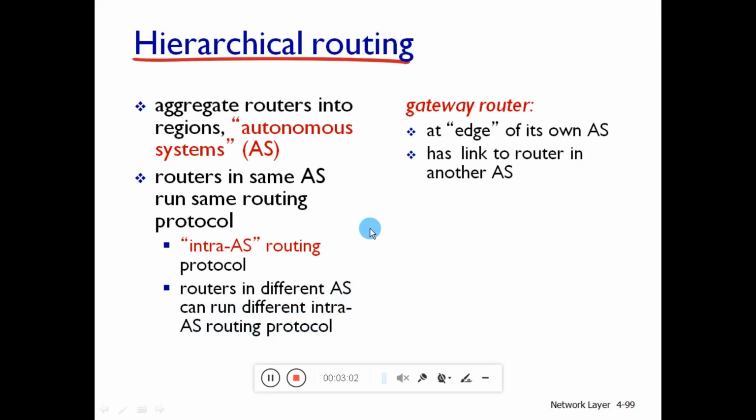But how do you finally connect different autonomous systems? For that we have one more protocol, called exterior gateway protocol, EGP. Exterior gateway protocols are used to connect two different autonomous systems, or to connect multiple autonomous systems together.